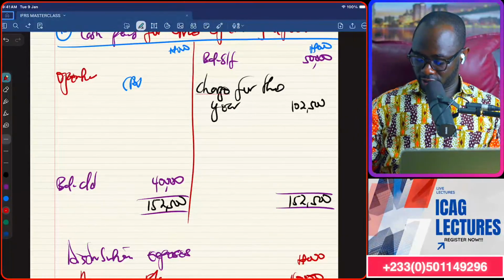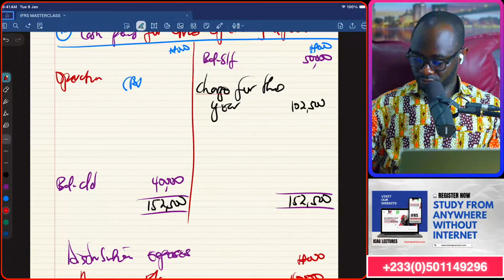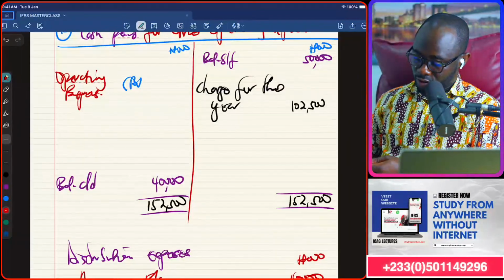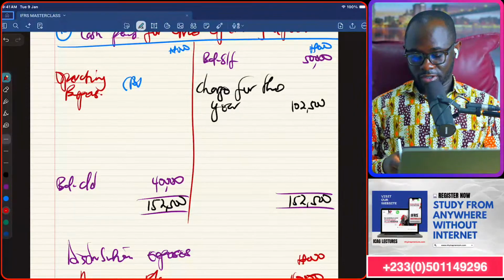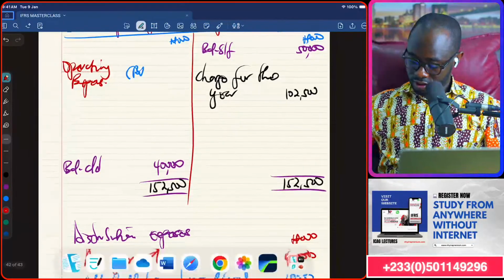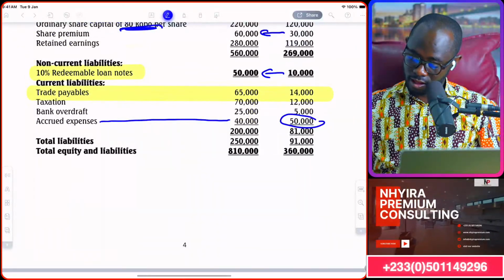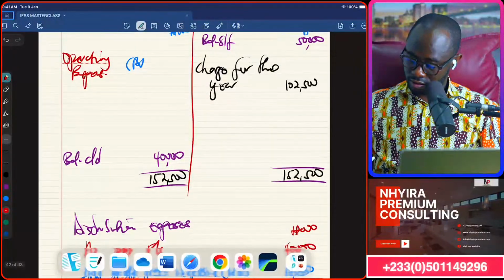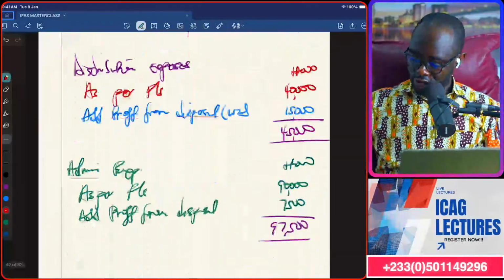So operating expenses. What do I have? Let's see. 152,500 minus 40,000. Give me a sec. Did I miss anything? Let's see. 50, 40. Okay. And then, am I sure on the arithmetics here?